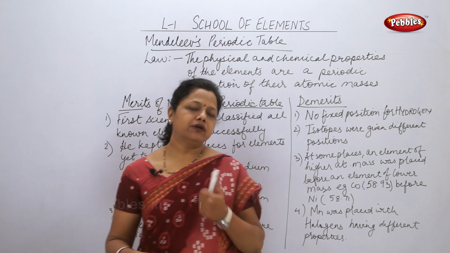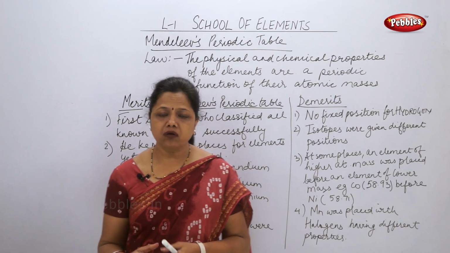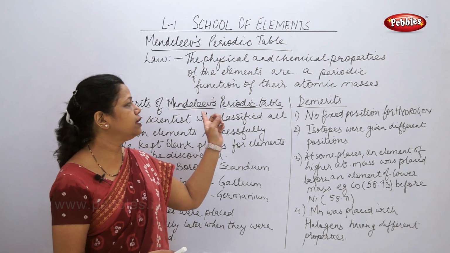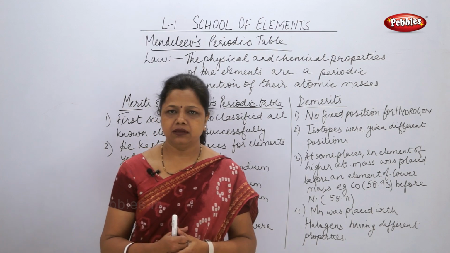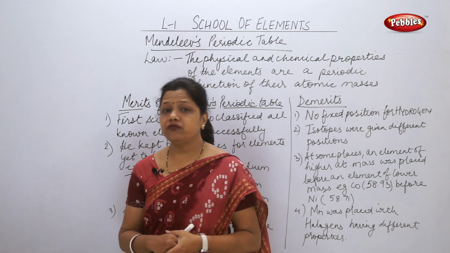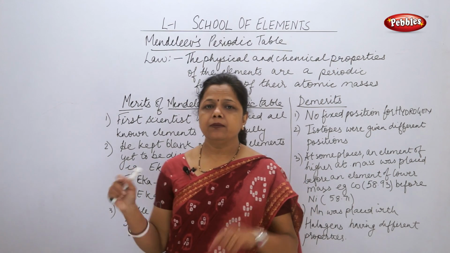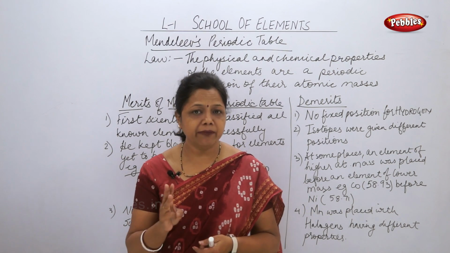So Mendeleev gave a table which was called the Mendeleev periodic table, and the law which he gave was: the physical and chemical properties of the elements are a periodic function of their atomic masses. As I said, there were various salient features. I have not written the salient features on the board, but you can write them down. The salient features are 3 major.